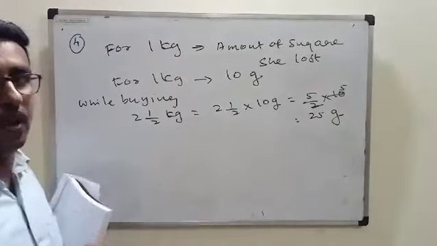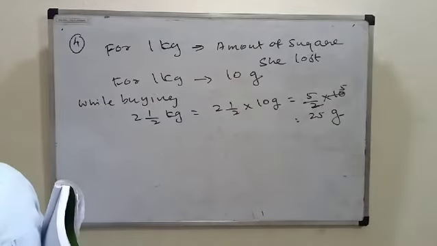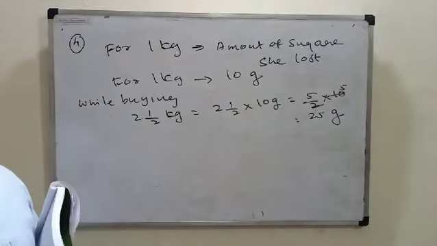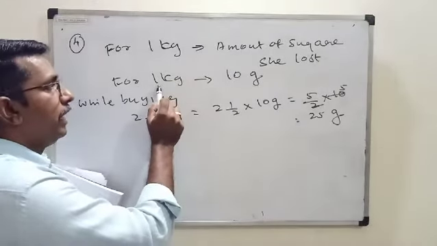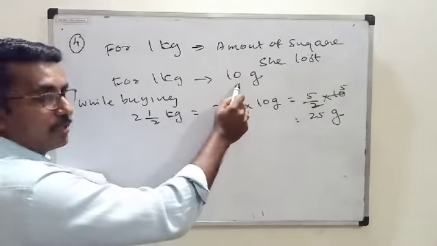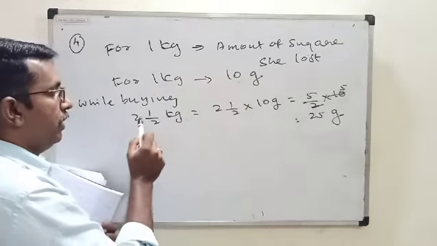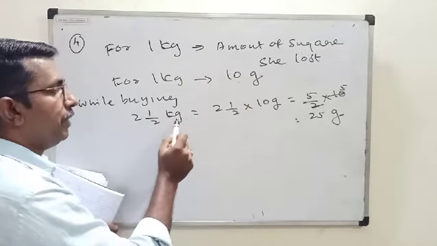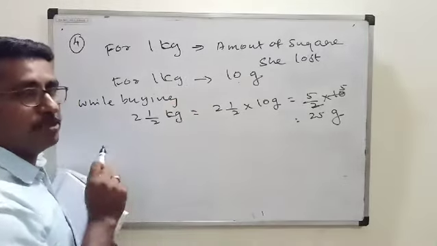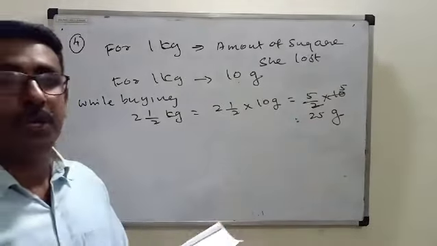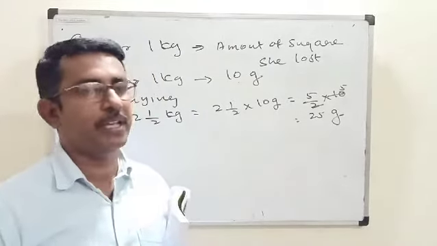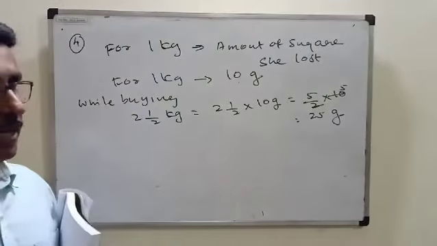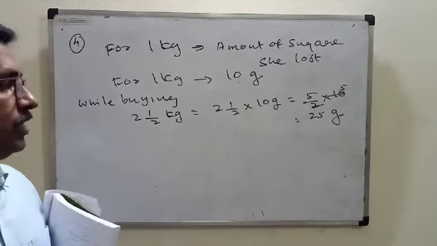How many grams did she lose? 25 grams she lost. Have you understood? If you buy 1 kilogram of sugar, you will lose 10 gram. If you buy 1/2 kilogram, which method am I using here? Unitary method. You studied the unitary method in class 6 and 7, so it would be easy for you.